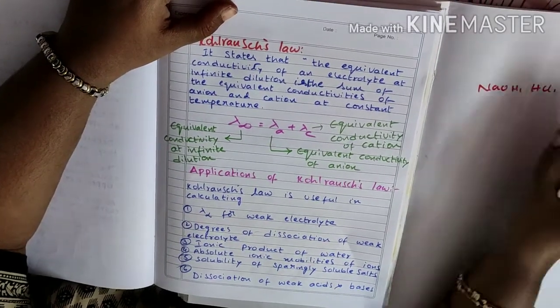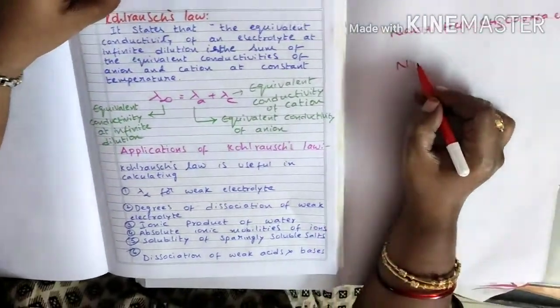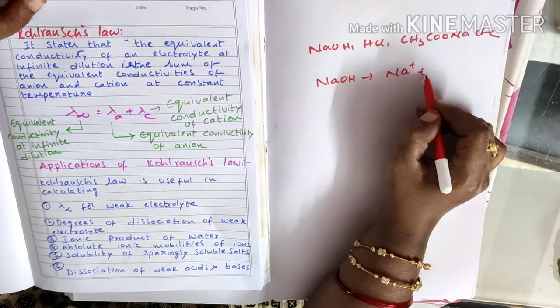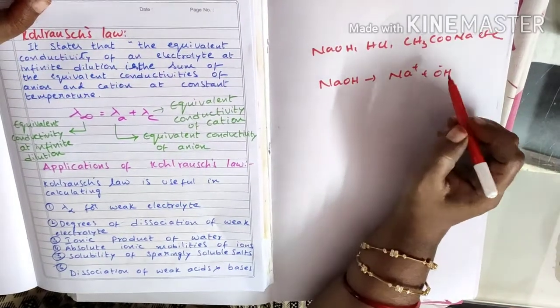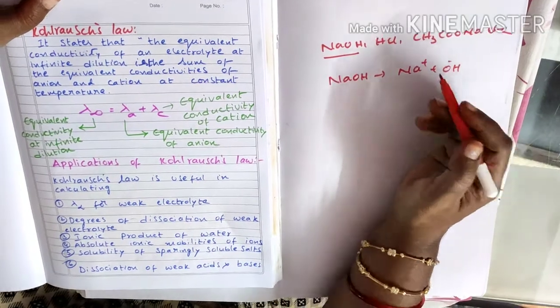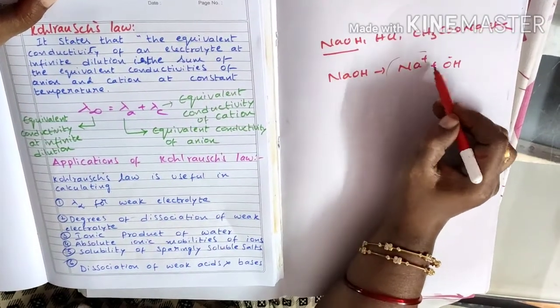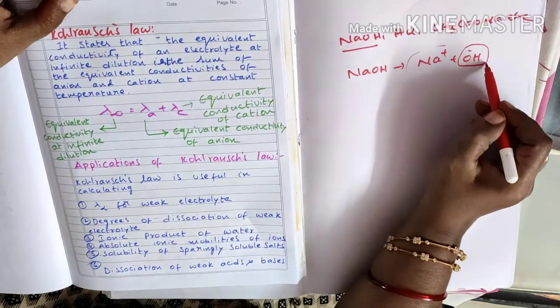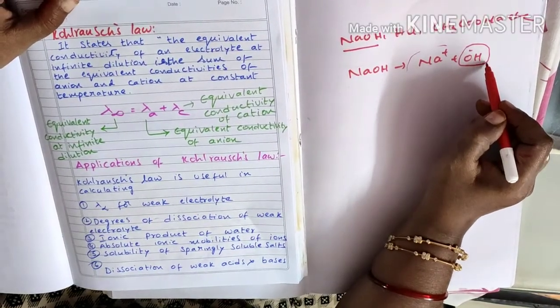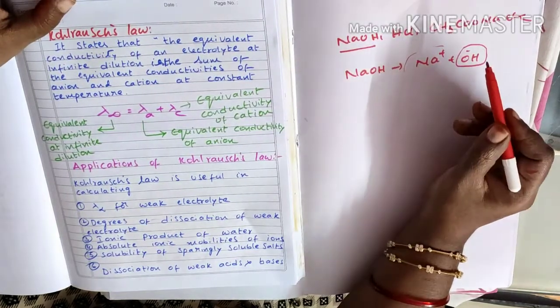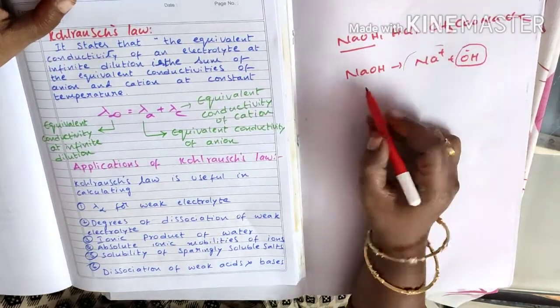If you take NaOH, it is ionized into Na+ and OH-. This is an example of a strong electrolyte, because complete ionization takes place. The electrolyte in which complete ionization takes place is called a strong electrolyte. If it is incompletely or partially ionized, it is called a weak electrolyte.